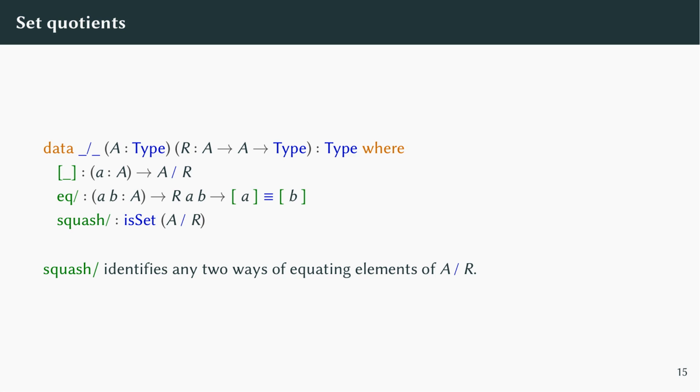The last constructor, squash, is needed to ensure that any two ways of equating elements are the same. As before, if we unfold the type isSet, we see that it produces an iterated path in A mod R, so the type of the squash constructor is again sensible.